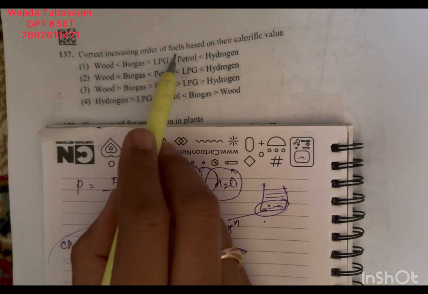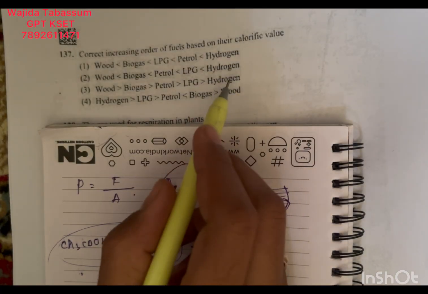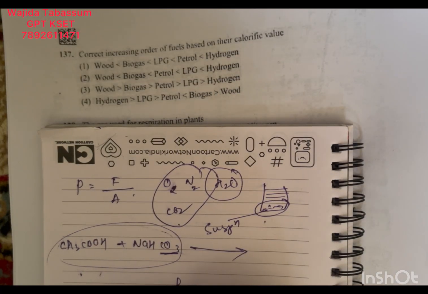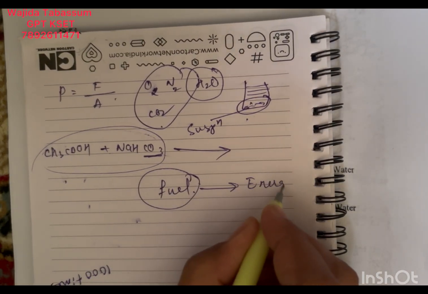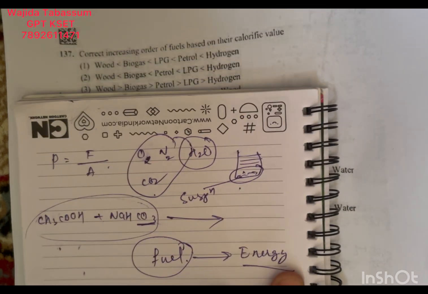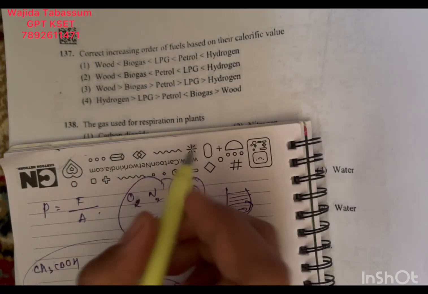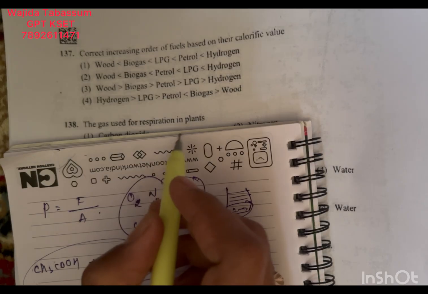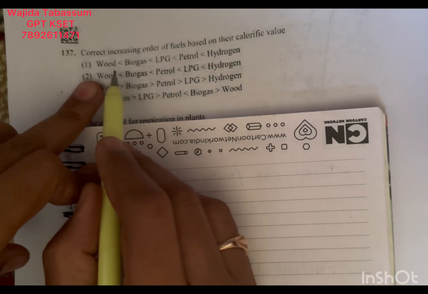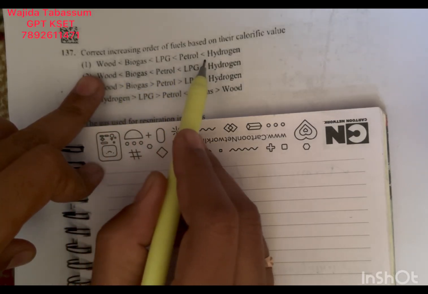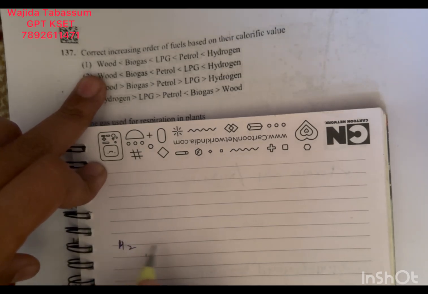137. The correct increasing order of fuels based on their calorific value. Calorific value is the value of energy released when we burn a fuel. If you burn a fuel, the energy which is released is measured as calorific value. Which fuel gives more calorific value? It means when we burn, which gives more energy. See here, we have four options: wood, biogas, LPG, petrol, and hydrogen. In that, hydrogen has the highest calorific value when we burn.